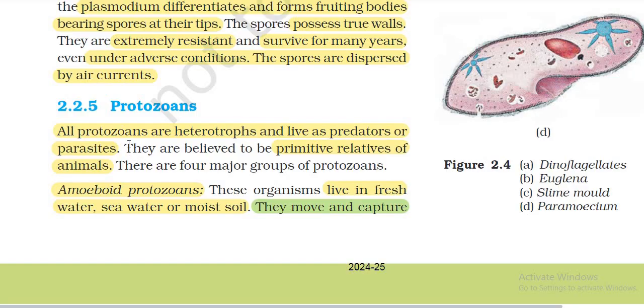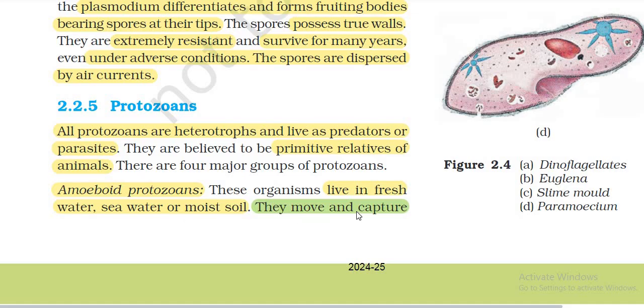Protozoans. All protozoans are heterotrophic and live as predators or parasites. They are believed to be primitive relatives of animals. There are four major groups of protozoans. Amoeboid protozoans live in freshwater, seawater, or moist soil.